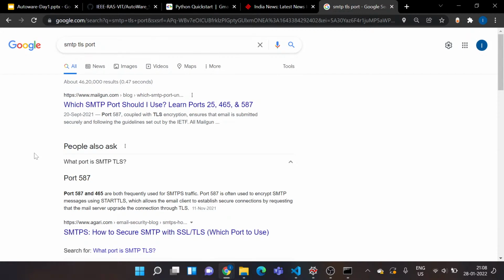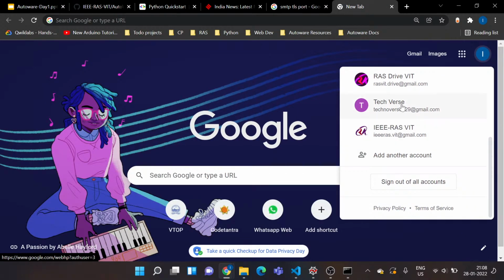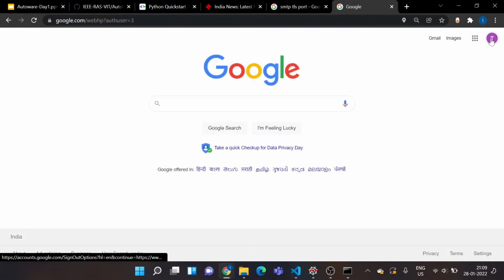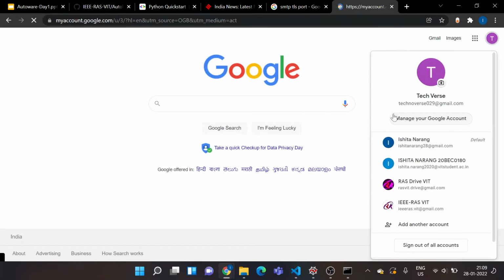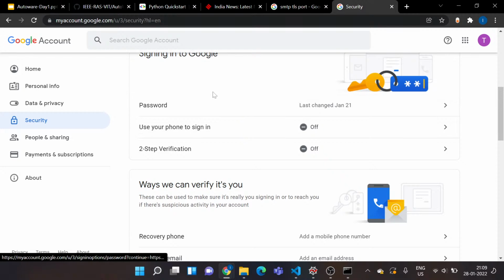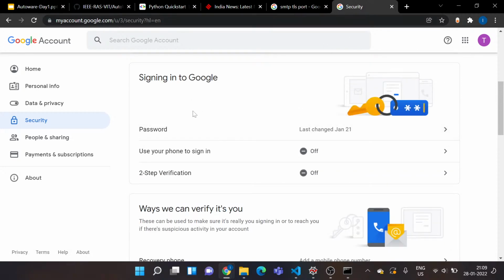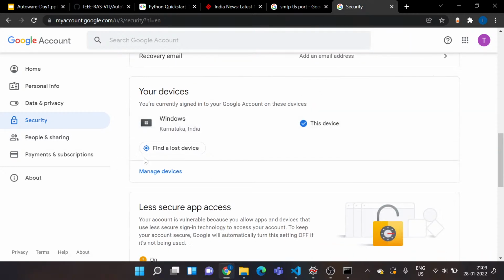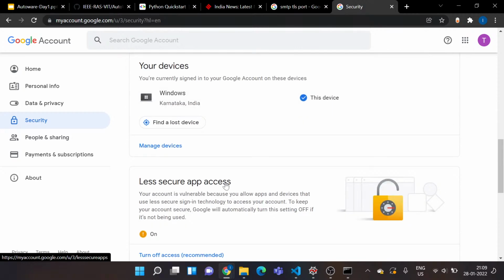Now you want a sender email and a receiver email so that you can get your email bot going. For that, you need to do one thing with your account. I'll just show you that. I'll go to my account and select manage your Google account. I'll come to this tab called security. Under this you will have two-step verification and less secure app access.